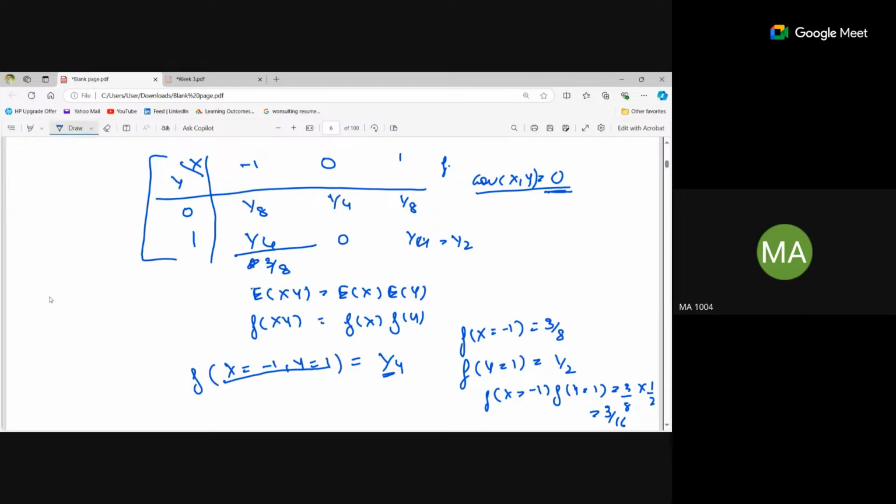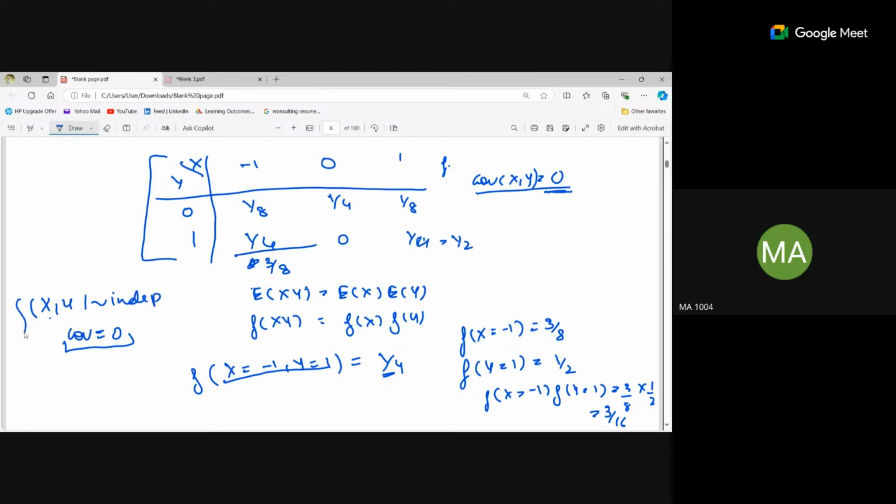It just says that if x and y are independent, then it is always true that the covariance is 0. That is, they're uncorrelated. But the reverse is not true. If we have been given that covariance is 0, that doesn't mean that these two variables will always be independent. They can be dependent. So it is not always true for the inverse case.